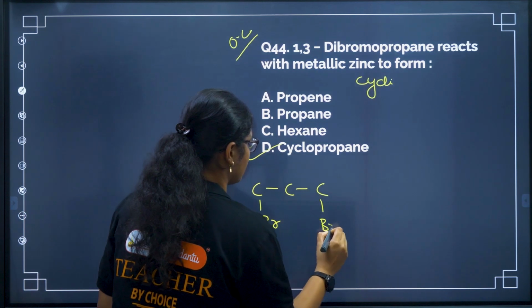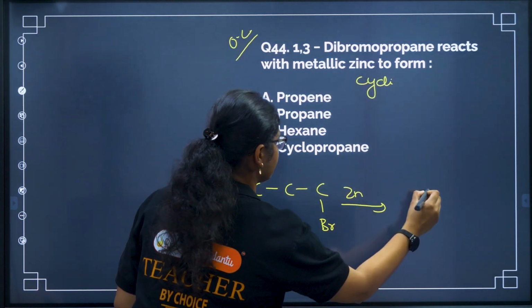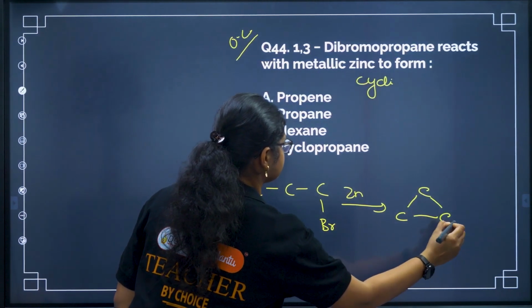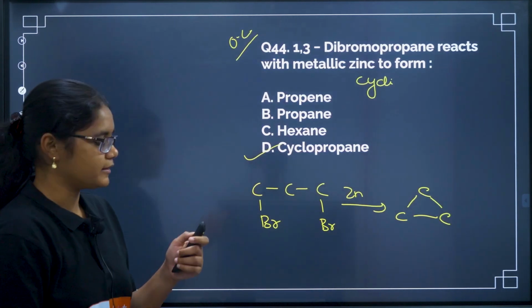1,3-dibromopropane, when you treat it with zinc, we get cyclopropane. Okay, cyclopropane is formed. Clear?